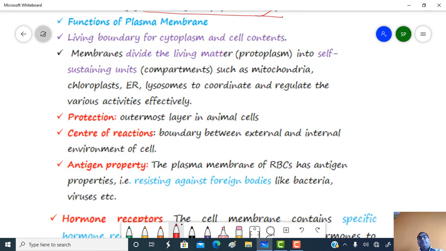As it is a living boundary for the animal cell, it protects the cytoplasm as well as the cell content.